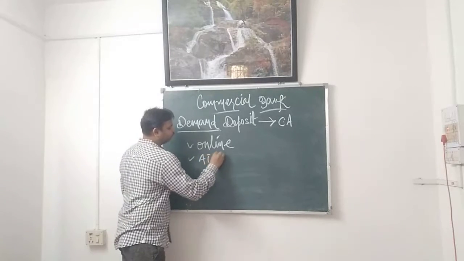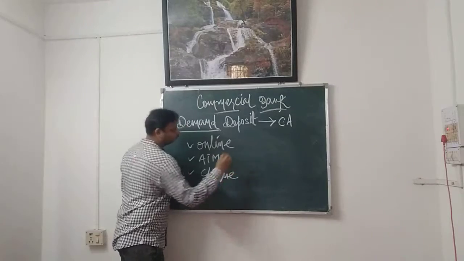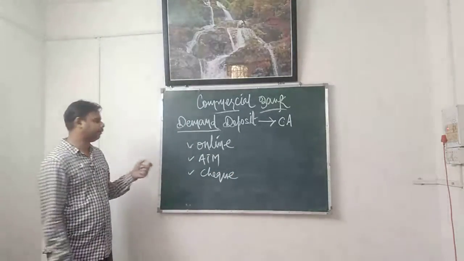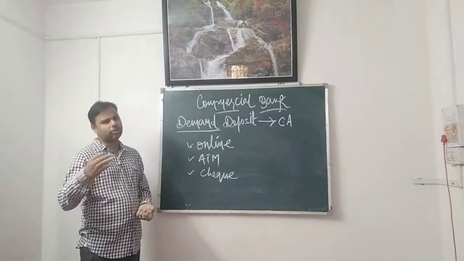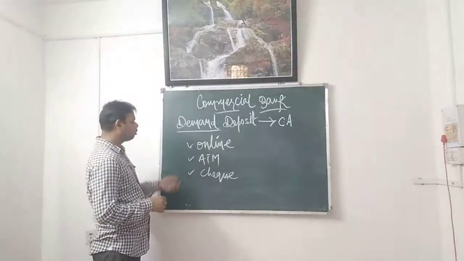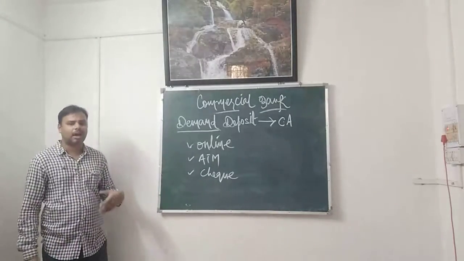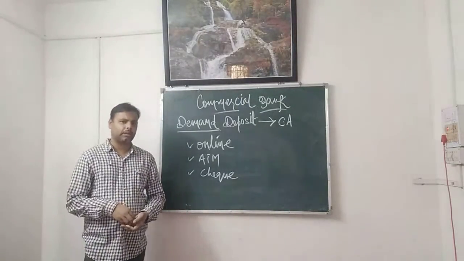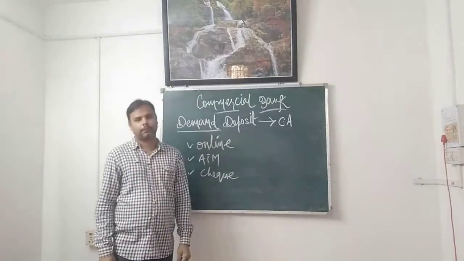ATM facility is there, cheque facility is there, and finally cash remittances, wherein cash deposits or cash withdrawals can take place. So there are n number of mediums through which a person can demand his hard-earned money at any point of time. So this demand deposit is even known as current account.